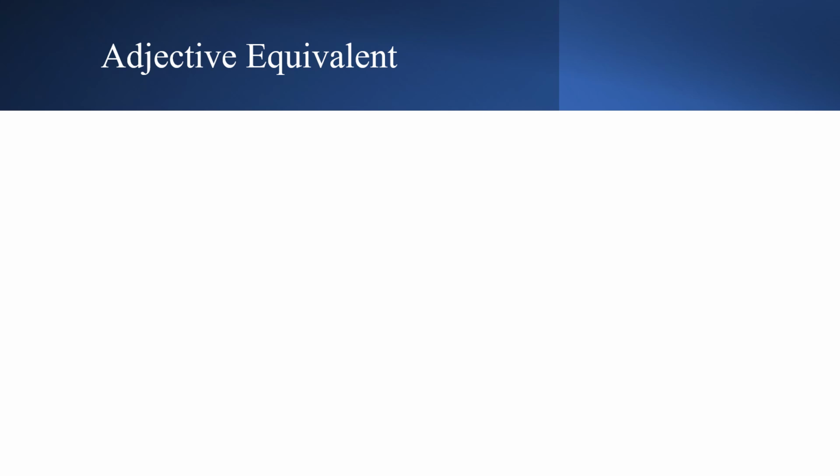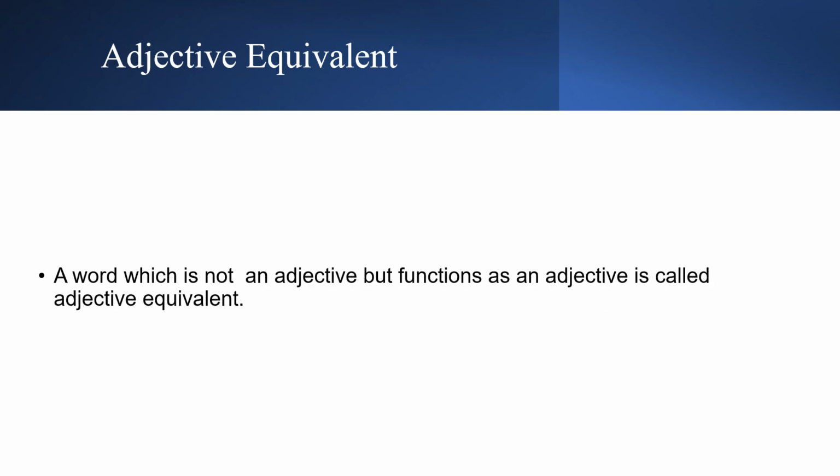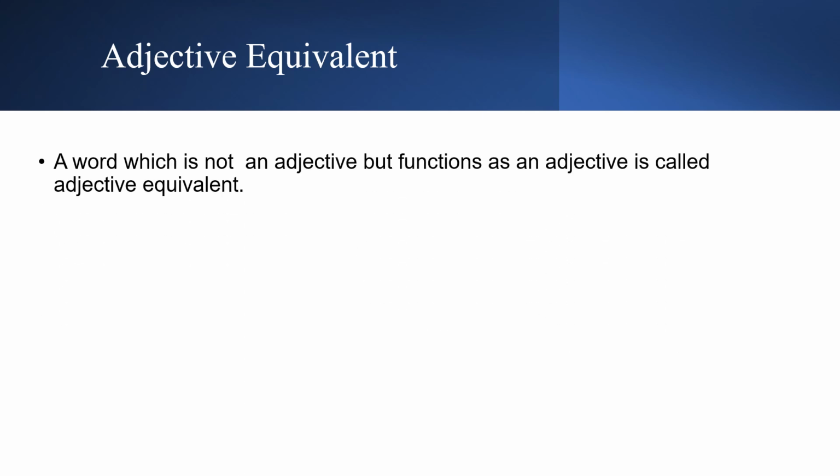There's another thing which is called an adjective equivalent. What is that? A word which is not an adjective but functions as an adjective is called an adjective equivalent, which means that it is equal to an adjective but it is not an adjective. For example, garden chair. For example, backbenchers.